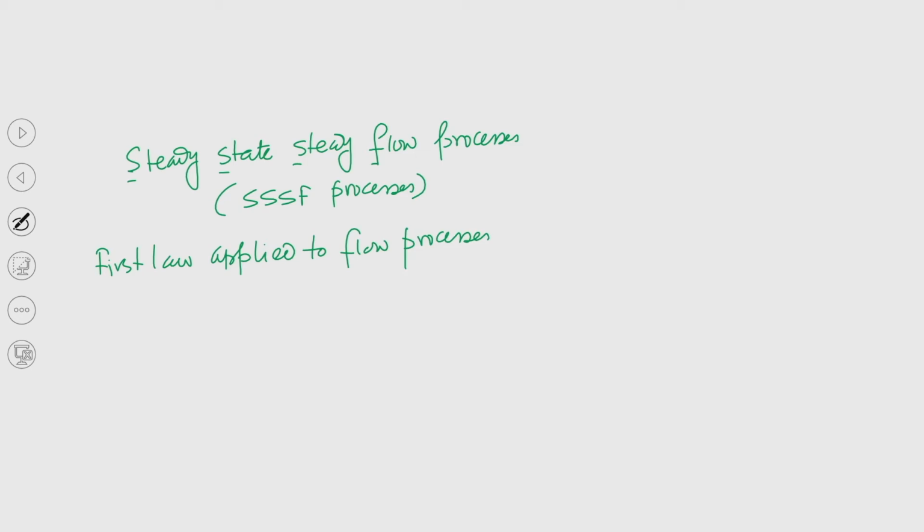First law applied to flow processes, to be precise steady state, steady flow processes, we can write Q dot plus, as you have studied in the thermodynamics course. I am not going to derive this equation, but I am writing it.